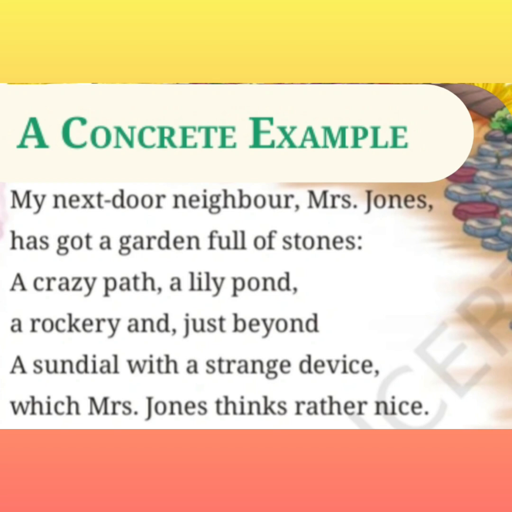A crazy path, a lily pond, and rockery, and just beyond. The garden has a winding, irregular path, a small pond with lilies, and pieces of old rockery placed as decoration, making it look strange but interesting. Here, the meaning of rockery is a garden decorated with stones or rocks where small plants or flowers are grown between the rocks. We can also call it a stone garden.